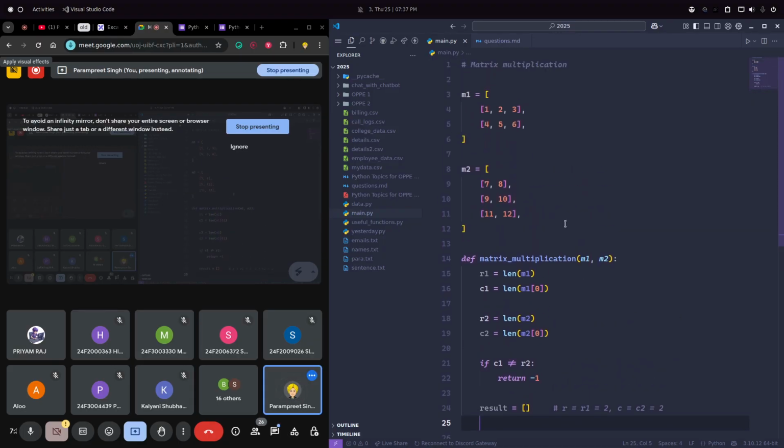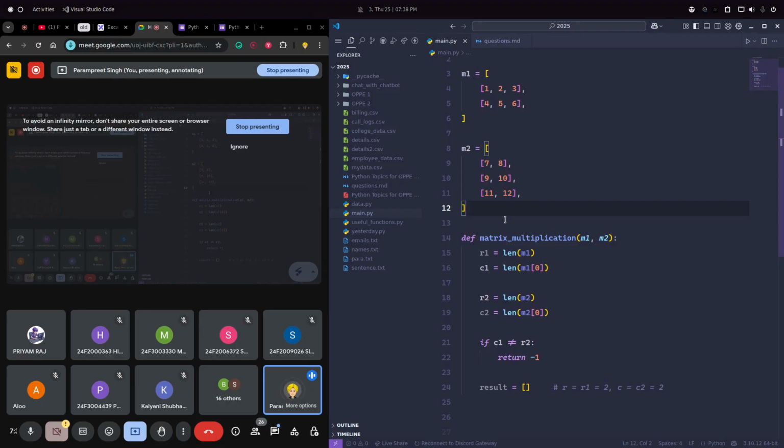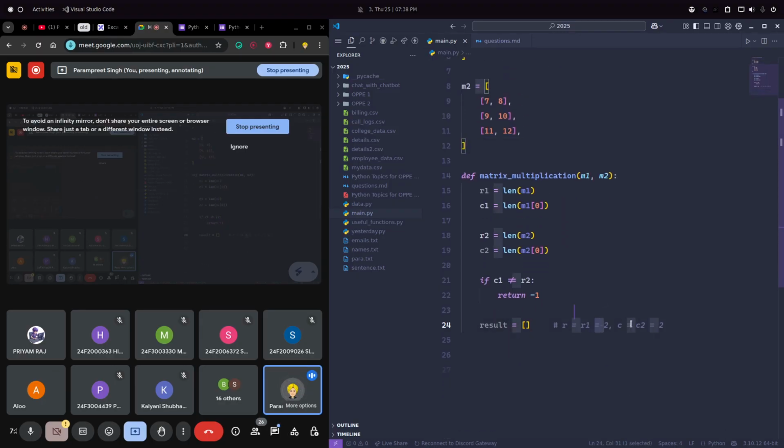Now how do we do the matrix multiplication? Can anyone give me any idea? Row of first matrix is multiplied with the column of second matrix, right? Okay, so if I multiply this first row with this column 7, 9, 11, what value should I get? Let's not consider the value, but this would be a 2 by 2 matrix, right?